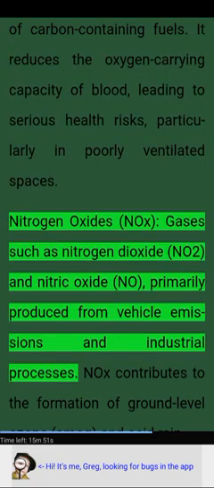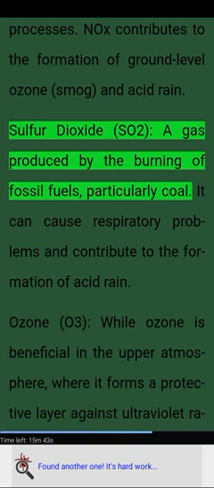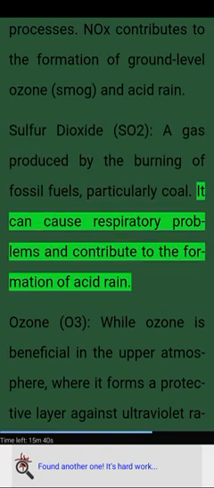Nitrogen oxides (NOx), gases such as nitrogen dioxide (NO2) and nitric oxide (NO), are primarily produced from vehicle emissions and industrial processes. NOx contributes to the formation of ground-level ozone, smog, and acid rain. Sulfur dioxide (SO2), a gas produced by the burning of fossil fuels, particularly coal. It can cause respiratory problems and contribute to the formation of acid rain.